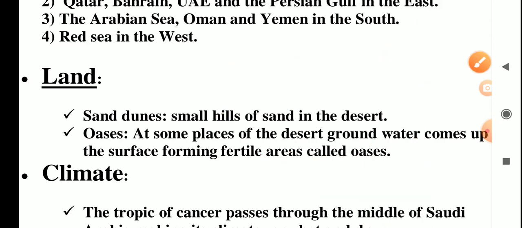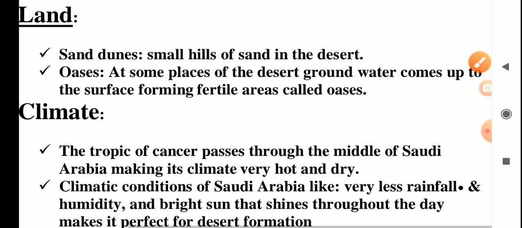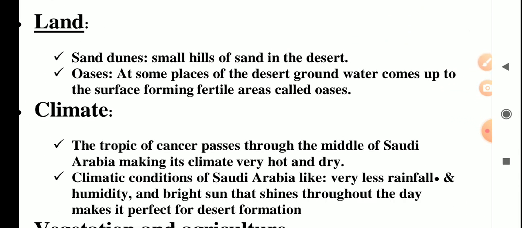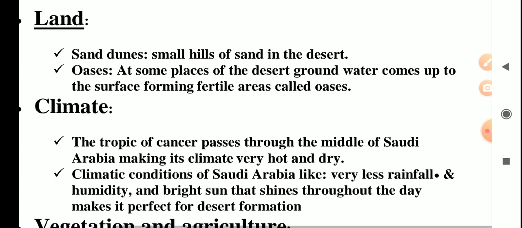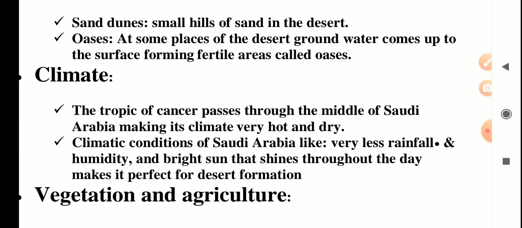Here is the oasis. At some places in the desert, groundwater comes up to the surface, forming a fertile area called the oasis. And which type of climate is here? I already discussed that the Tropic of Cancer passes through the middle of Saudi Arabia, making the climate hot and dry.